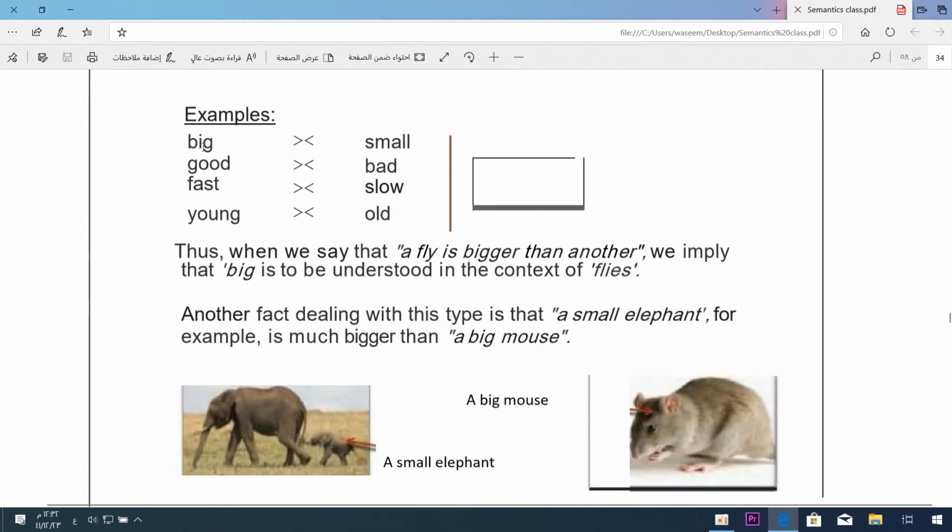I can say your answer is half true or half false. But remember, with this kind of antonym, the situation is different, because if something is not big, it is not necessarily small. If a father is asking about the level of his son in school, he says, I want to inquire about my son in your classes, Mr. Douglas. Well, your son is not bad. Really, he's not bad. But remember, that doesn't mean that he's good. And if the teacher replies, your son is not good, it doesn't mean that he's bad. So there is something in between.